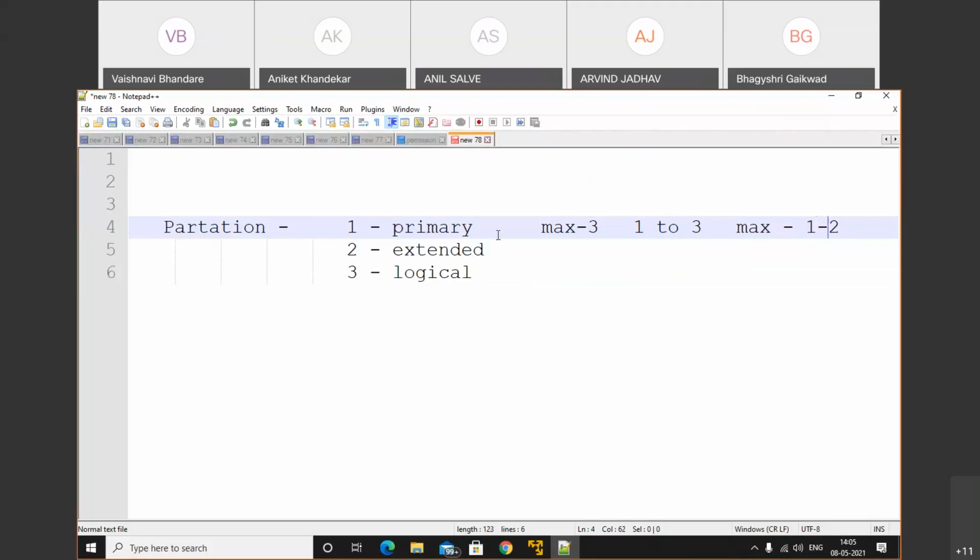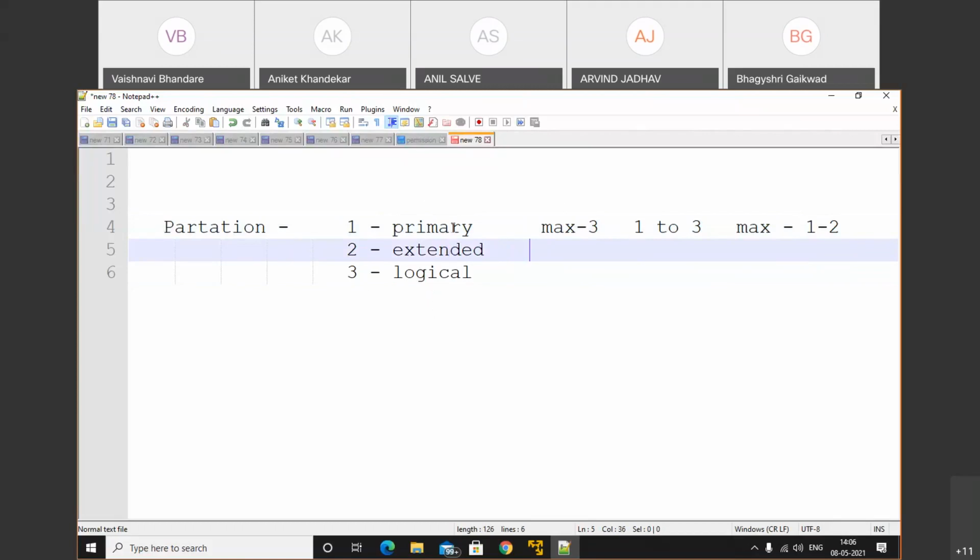If we created primary partitions as 3, that means we cannot create an extended partition and logical partition. Make a note of that. If you want to create primary partitions only, we can create from 1 to 3. And if you want to create extended and logical partitions inside that disk, then in that case we can create only 1 or 2 primary partitions. The third partition will be extended.